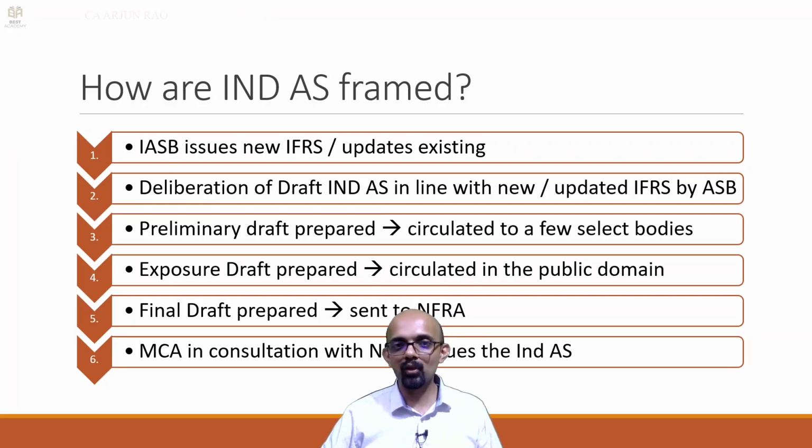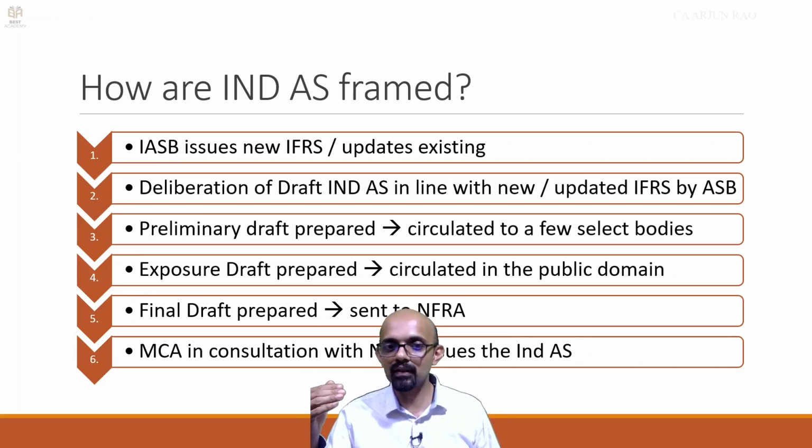So, one good thing about Ind AS is it applies only to corporates, it does not apply to non-corporates. So, that is why you do not see the permutation there, either the council issues in the case of non-corporates or sends to NFRA. So, there is just one possibility. So, the starting point is different.